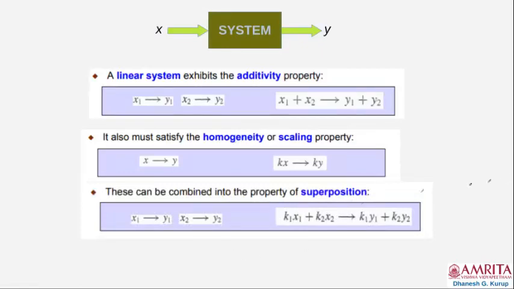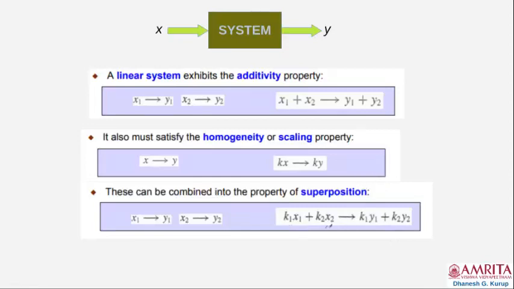The property of superposition means that if you have an x1 which produces y1, and at another point of time you have x2 which produces y2 by the system, then you combine it linearly. You multiply x1 with a factor k1, you multiply x2 with a factor k2 and give it as a new input at another point of time, that is x is equal to k1 x1 plus k2 x2, and the output y will be k1 y1 plus k2 y2. So this is called the principle of superposition.